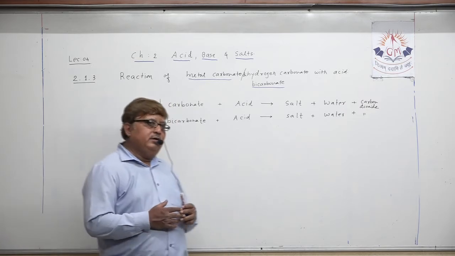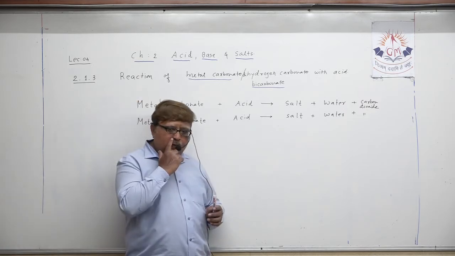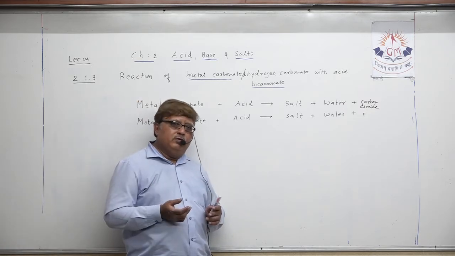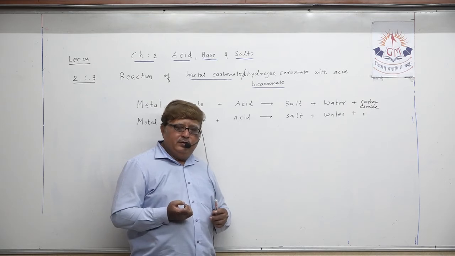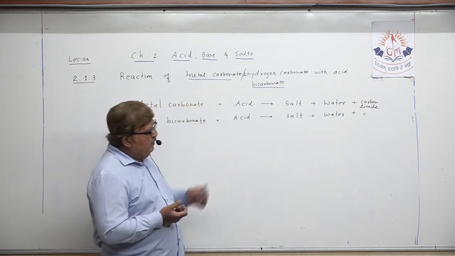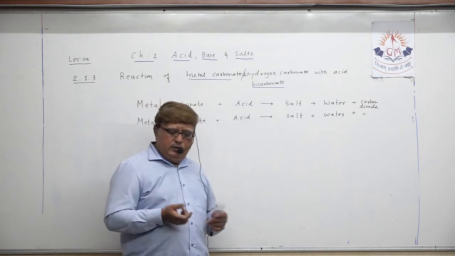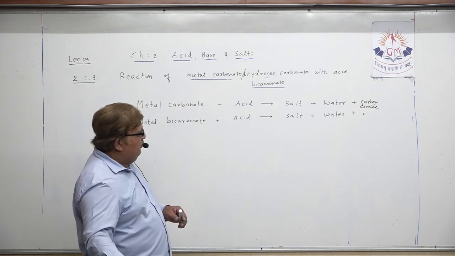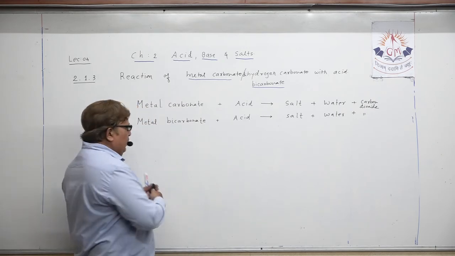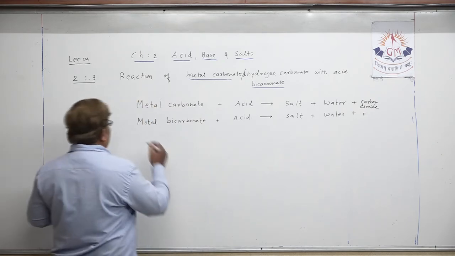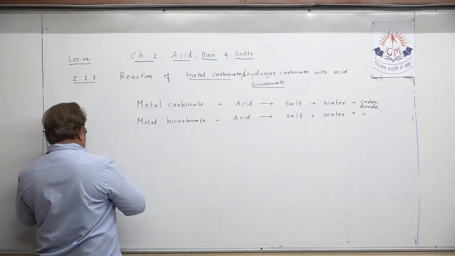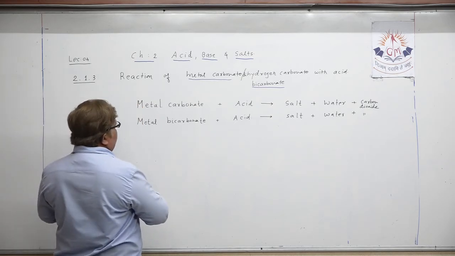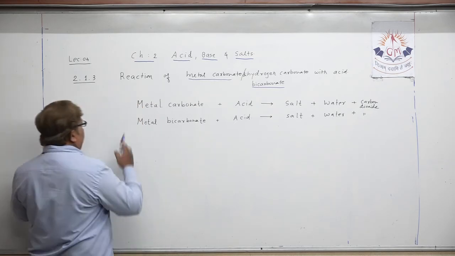Understand, my dear student? Now one more thing. Suppose you want to perform an experiment during this reaction, just try to understand. This is the general equation, and you need to write this word equation first.